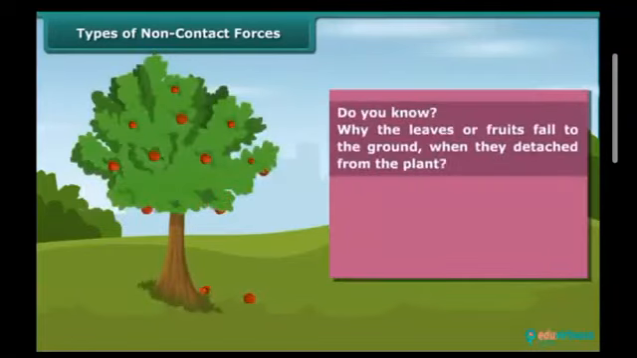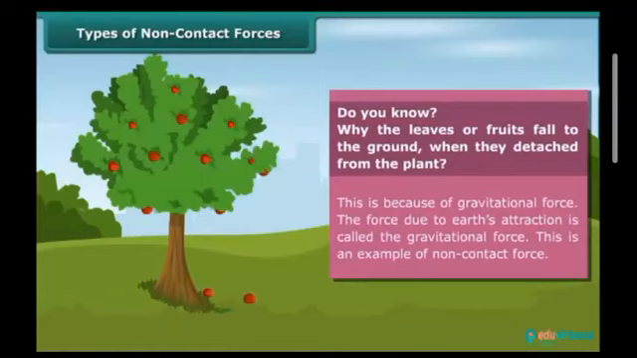Types of non-contact forces. Do you know why the leaves and fruits fall to the ground when they detach from the plant? This is because of the gravitational force. This force due to Earth's attraction is called the gravitational force. This is an example of non-contact force.